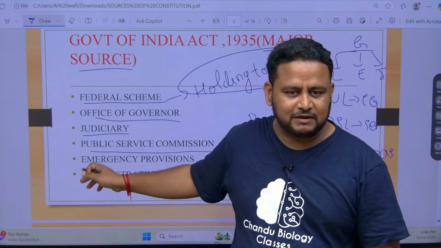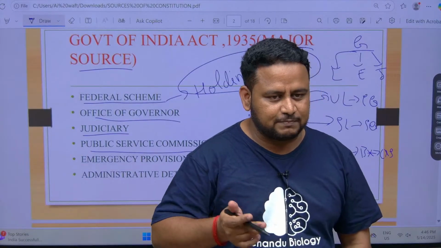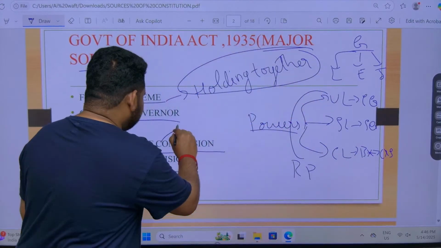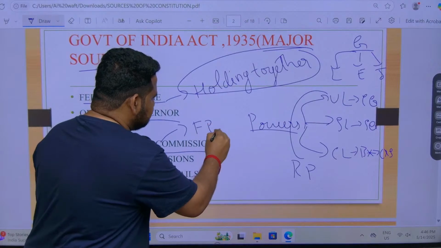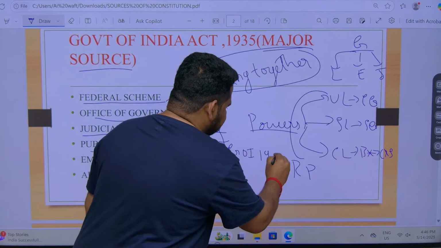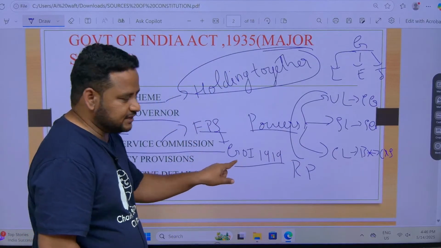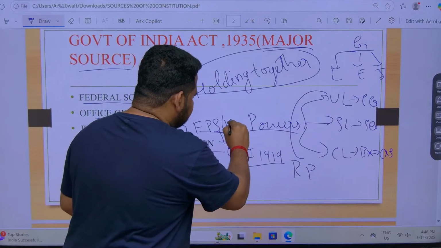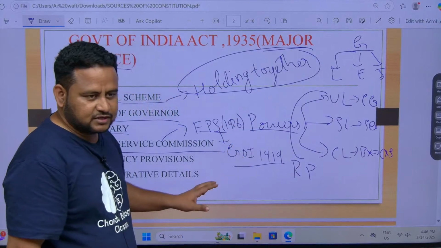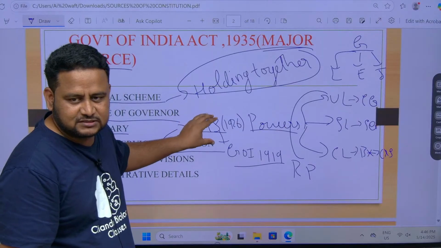But before Public Service Commission, there was another commission called Federal Public Service Commission. It came because of the Government of India Act 1919, but it came into existence in 1926. Okay, Federal Public Service Commission. Before Public Service Commission, it was called Federal Public Service Commission.